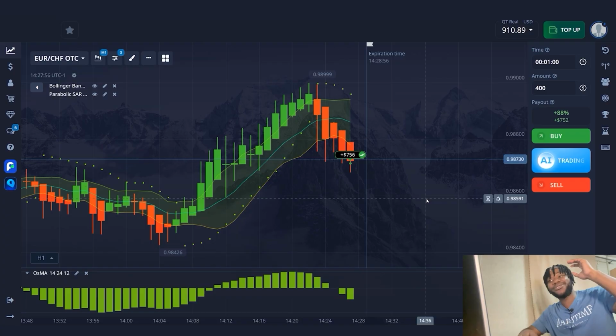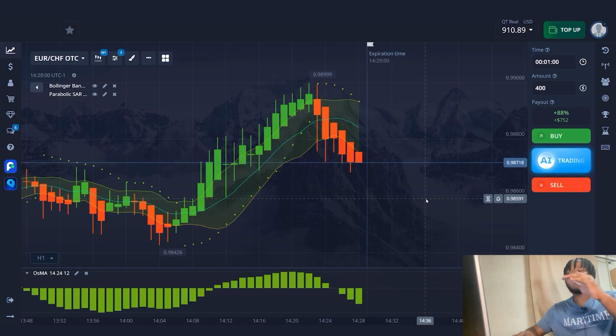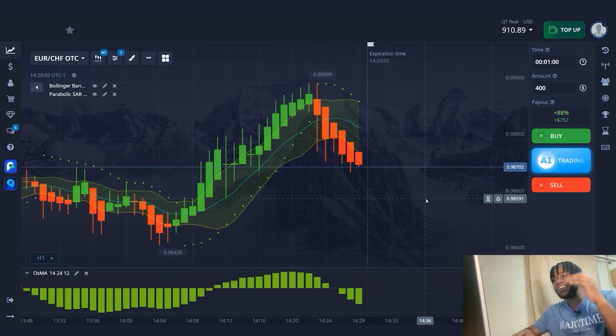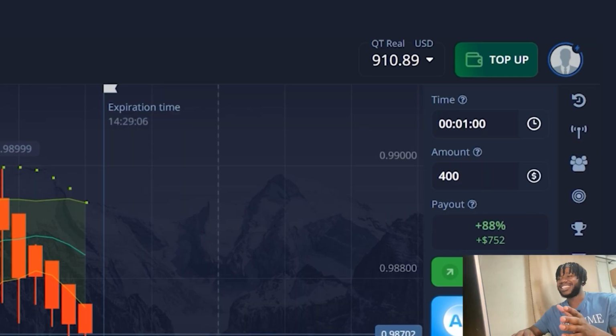Yes, the last trade was profitable. Not only was I able to recoup my losses, but I also made a little extra. My capital now is $910. This is an excellent result.